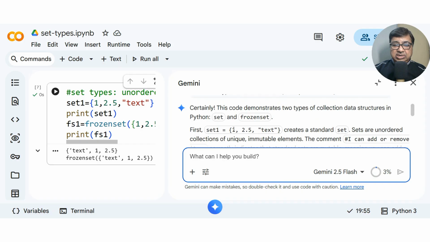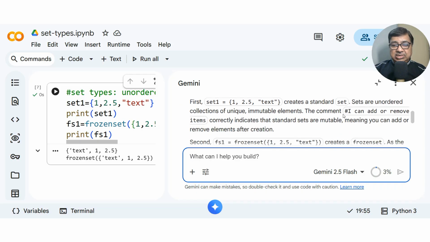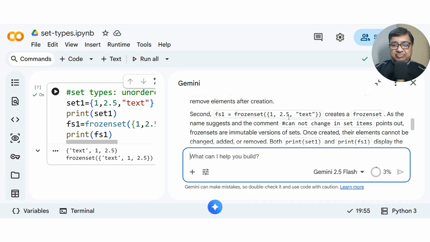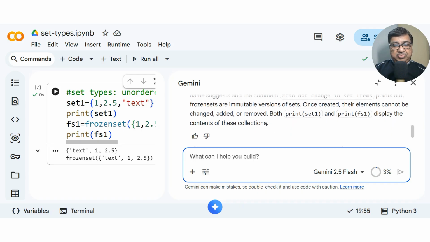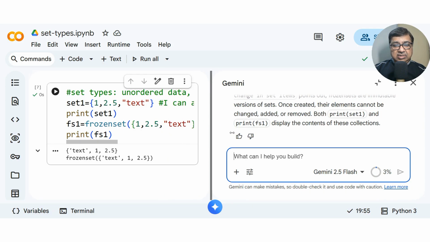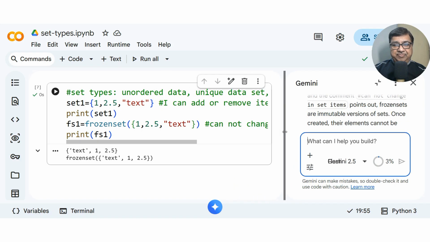The code statements, what is a set? So creates a standard set. So set, it is calling a standard set. Sets are unordered collection of unique immutable elements. The comments are clear. I can add or remove items. And then frozen sets are, as name suggests, comments cannot change the set items, points out frozen sets are immutable version of sets. Once created, their elements cannot be changed, added or removed. So both has been printed here, right? So this is now very clear.